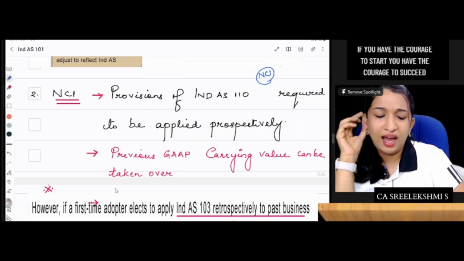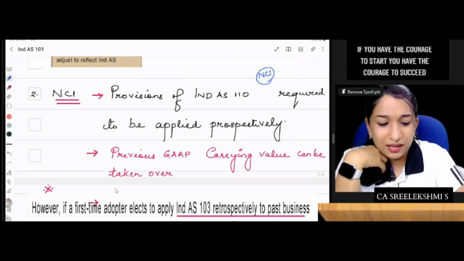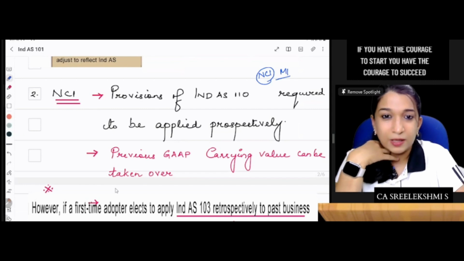So our NCI, as per the first accounting standards, we call it minority interest.